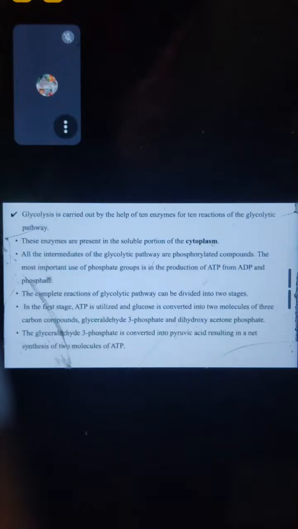Glycolysis is carried out with the help of enzymes. There are 10 reactions, and it happens in the cytoplasm.